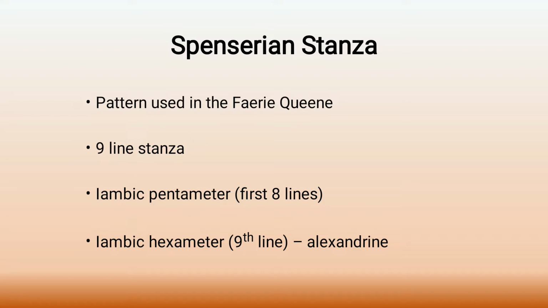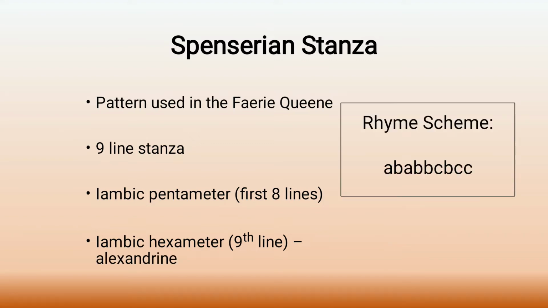Fine. Moving on. So that's all about Spenserian stanza, and if we see the rhyme scheme of that stanza, we can say that it is AB AB BC BCC. Okay, so you can remember it like this in a kind of pair: AB AB BC BCC. Okay, yes. Fine, that's all about the Spenserian stanza.